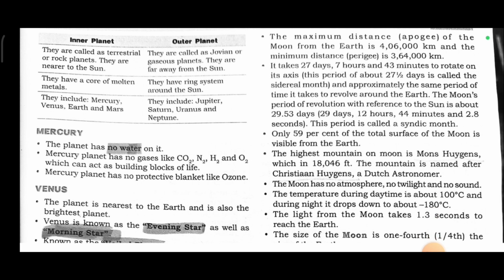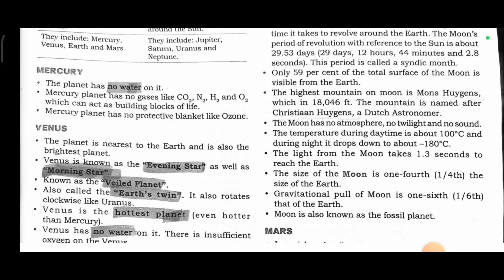It takes 27 days, 7 hours, and 43 minutes to rotate on its axis, and approximately the same period of time to revolve around the Earth. The Moon's period of revolution with reference to the Sun is about 29.53 days.